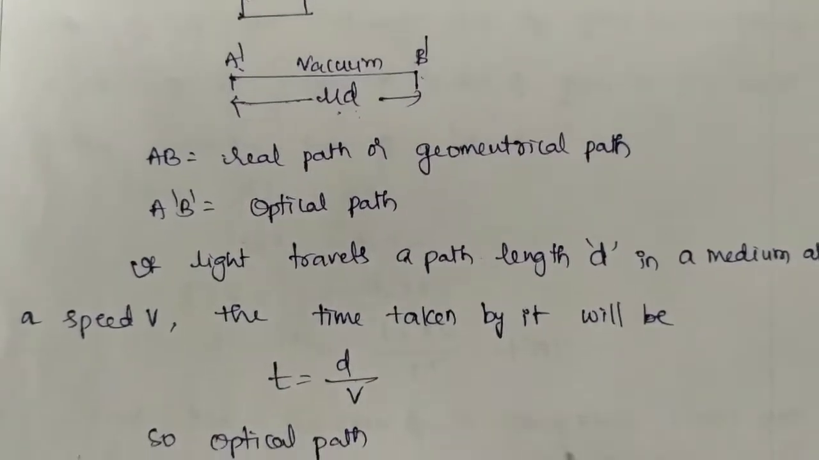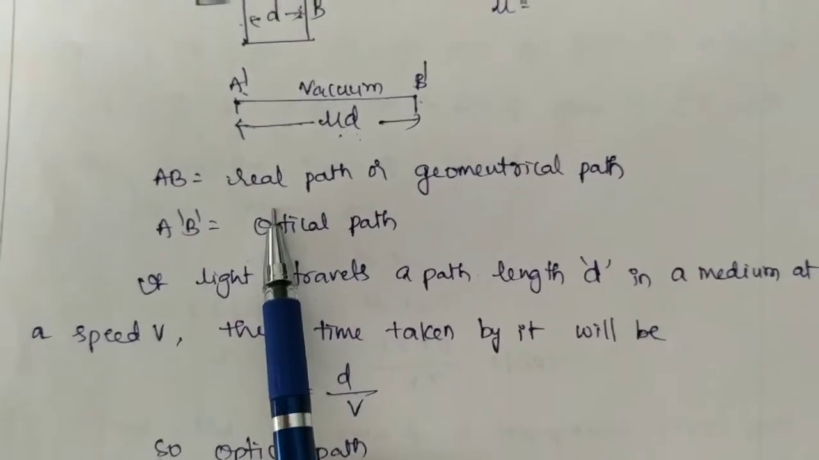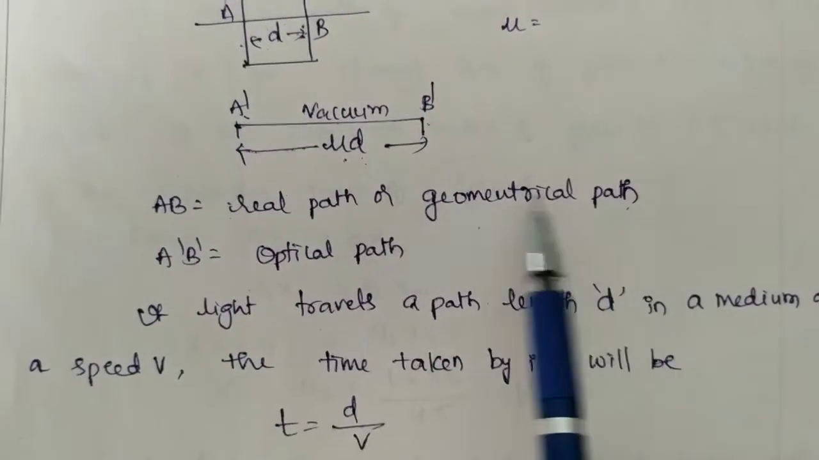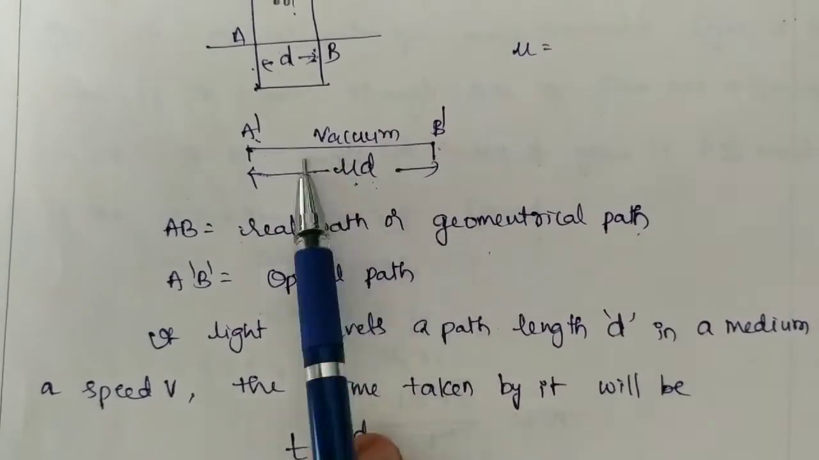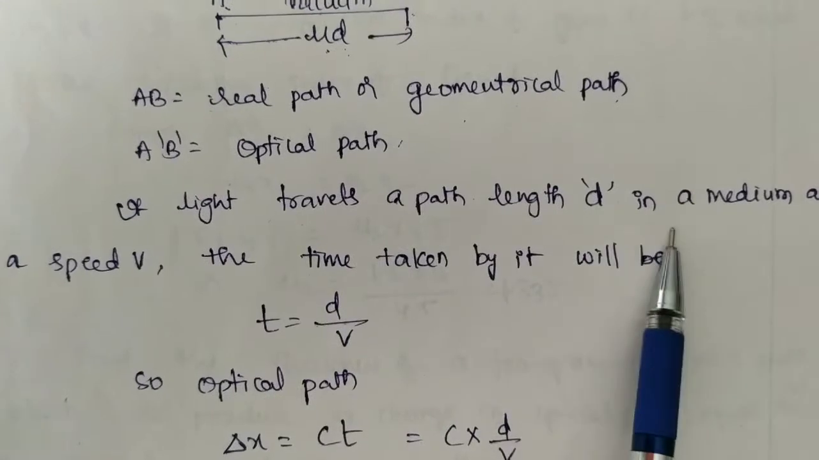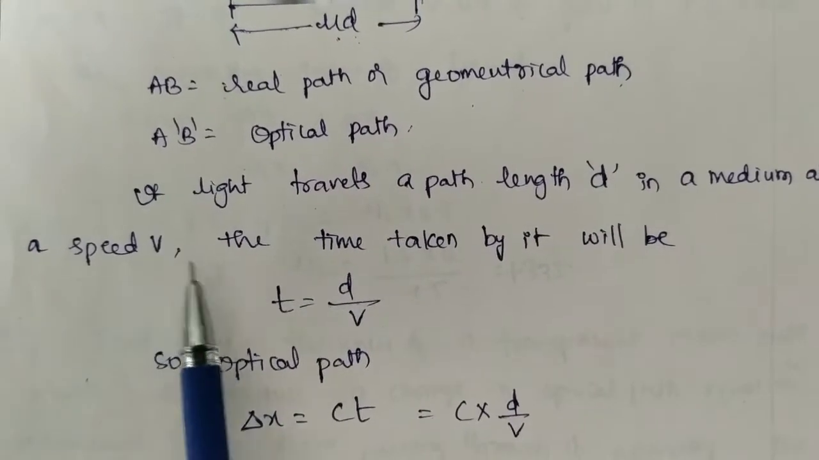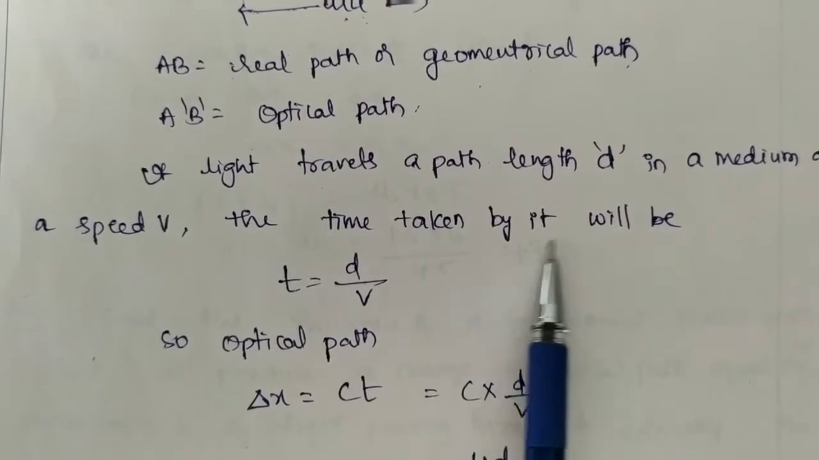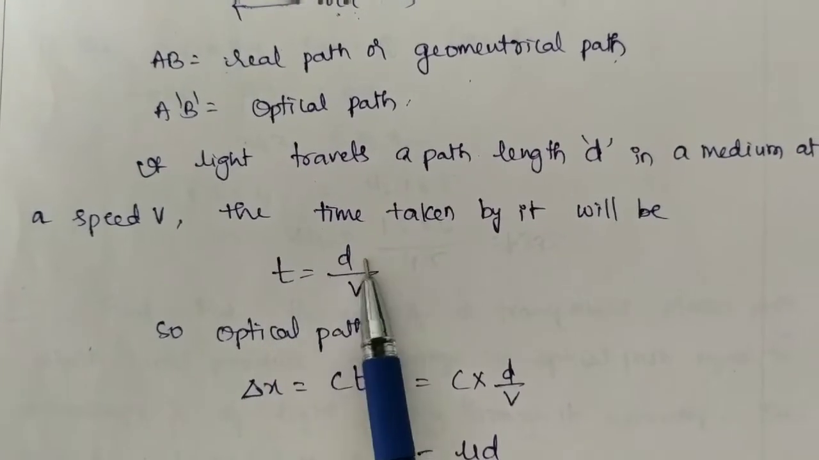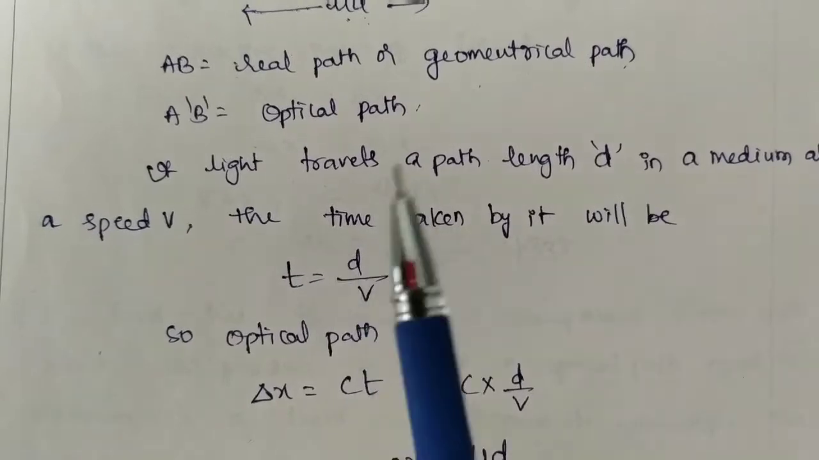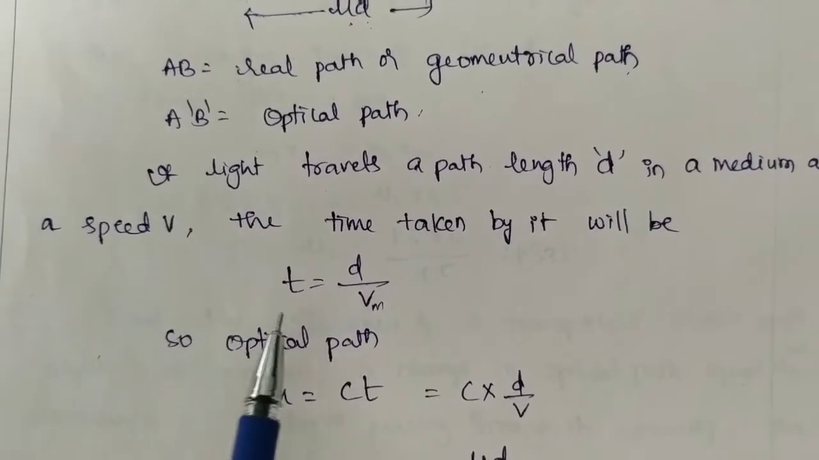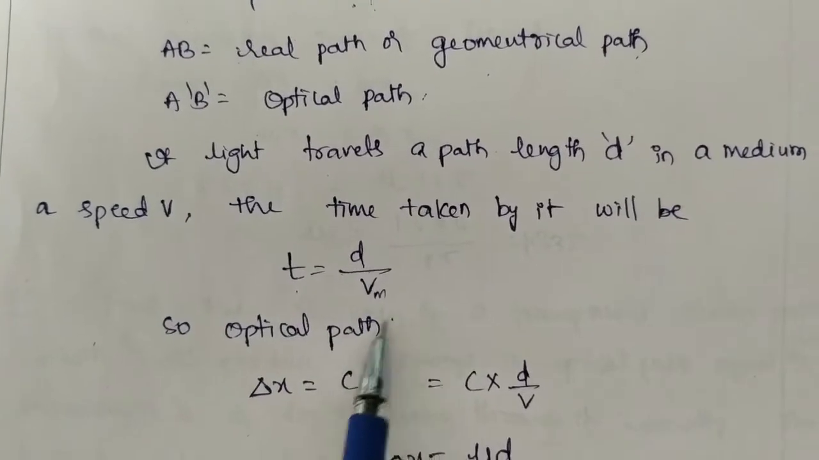See, here I have calculated this one. Now AB is nothing but the real path, or geometrical path, and A'B' is nothing but the optical path. So if light travels a path length d in a medium at a speed v, then the time taken to travel that distance is t equal to d by v. This v is nothing but the velocity of light in the medium. So t equal to d by vm.